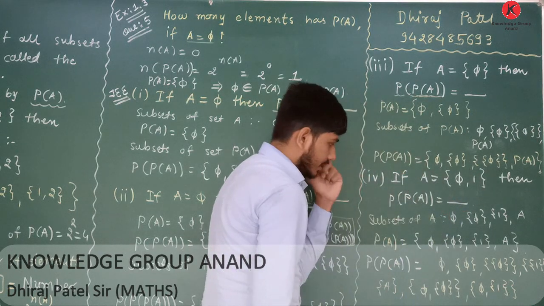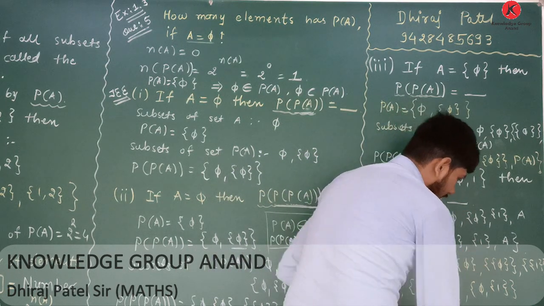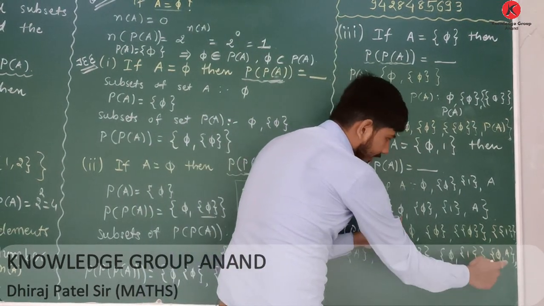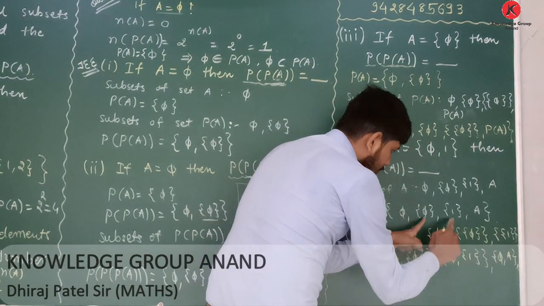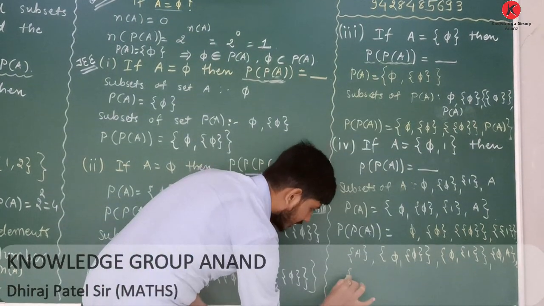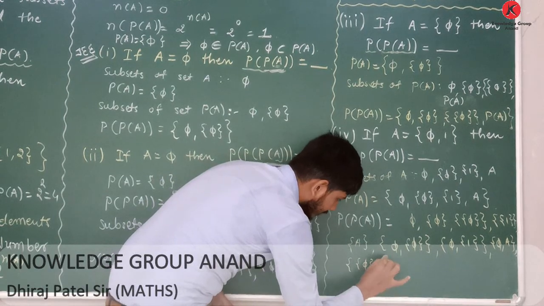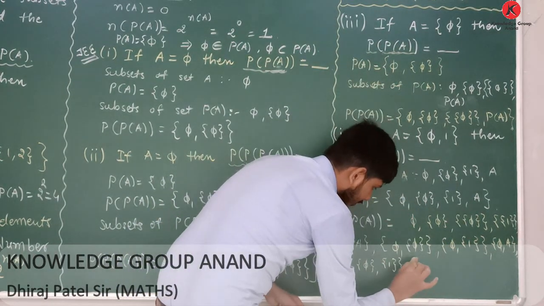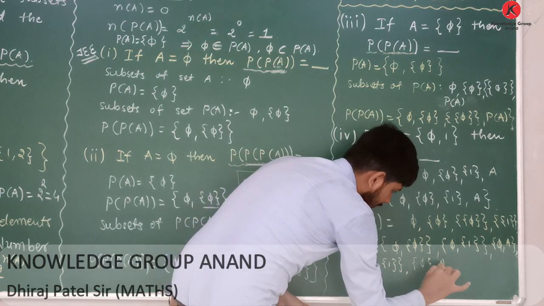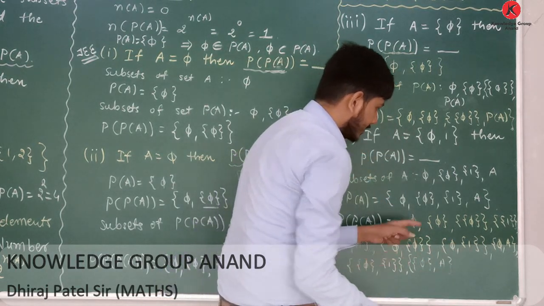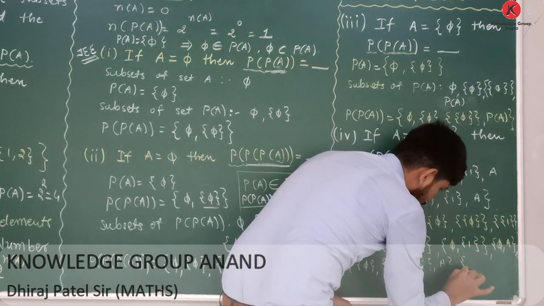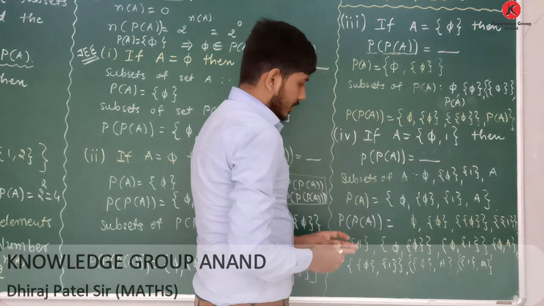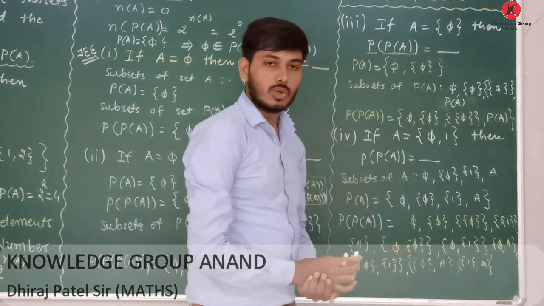Then 5 and A, 5 and curly bracket 1, and so on. Next you will take this one, A here. Now the subsets having 2 elements are over.